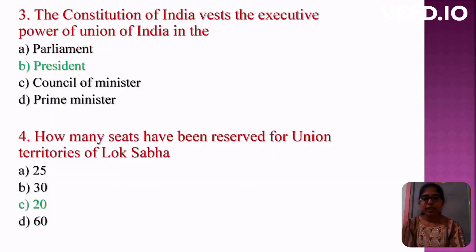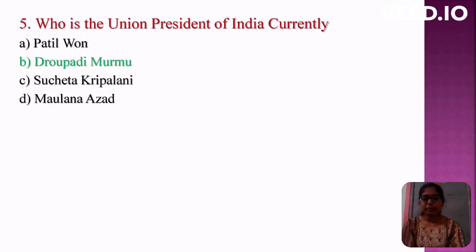Third question: The Constitution of India vests the executive power of the Union of India in? Options are Parliament, President, Council of Ministers, Prime Minister. Option B is correct. Fourth question: How many seats have been reserved for Union territories in Lok Sabha? Options are 25, 30, 20, 60. The correct option is 20. Fifth question: Who is the President of India currently? Options are Patil, Draupadi Murmu, Sucheta Kripalani, Maulana Azad. The correct option is Draupadi Murmu.